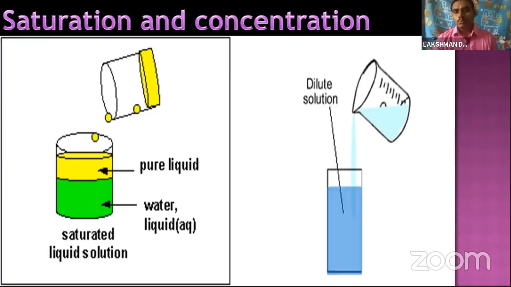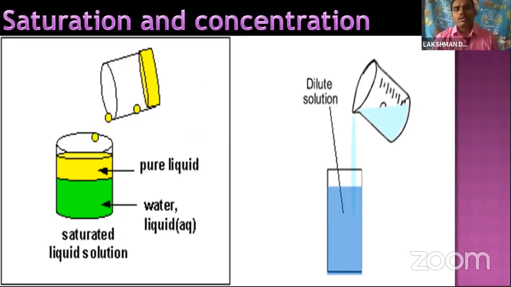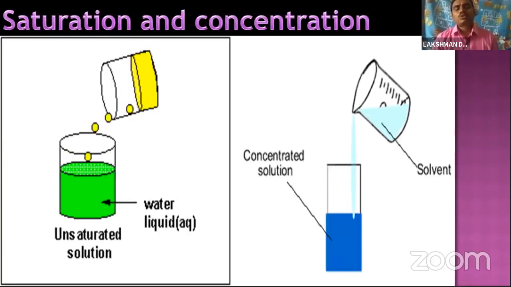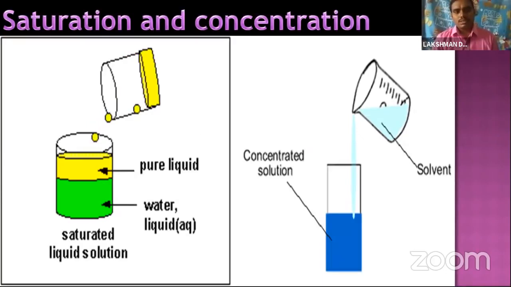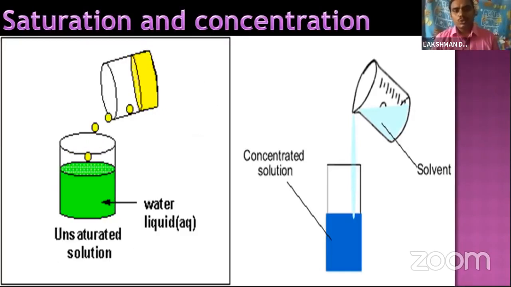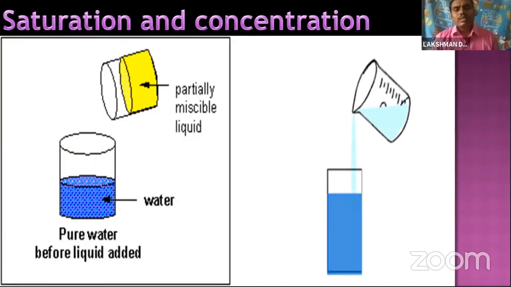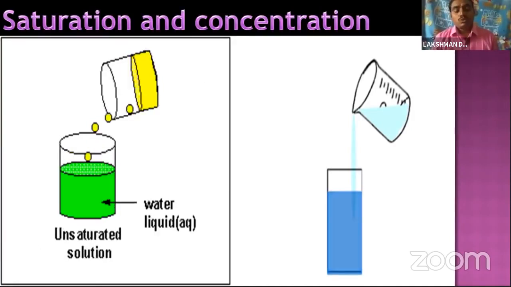A saturated solution means no more solute can be dissolved in the solvent. Unsaturated solution means the solute easily dissolves.